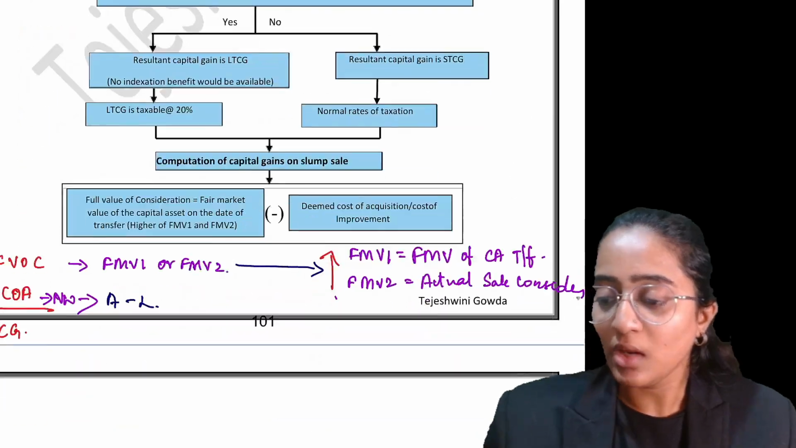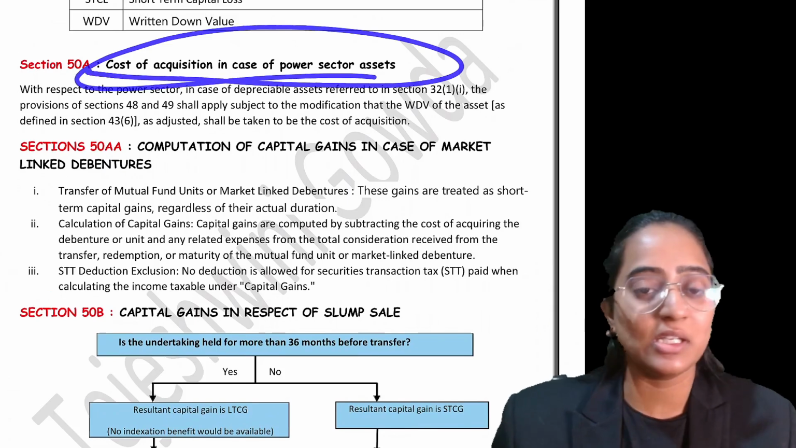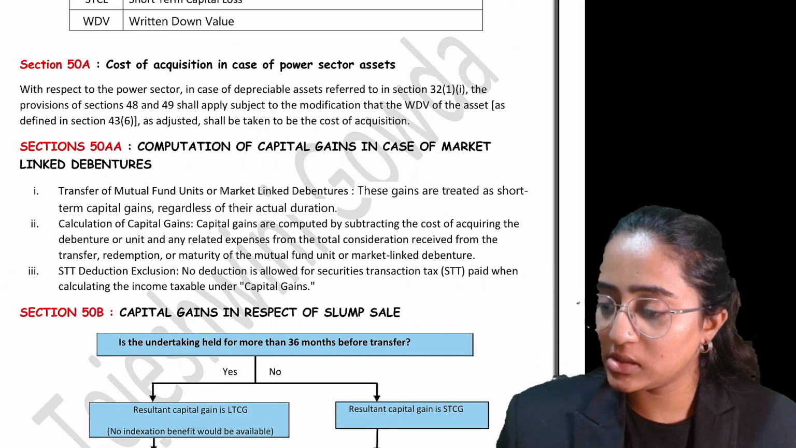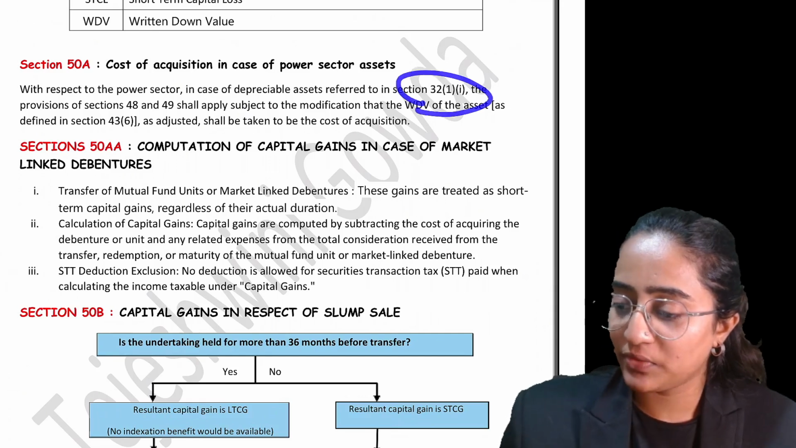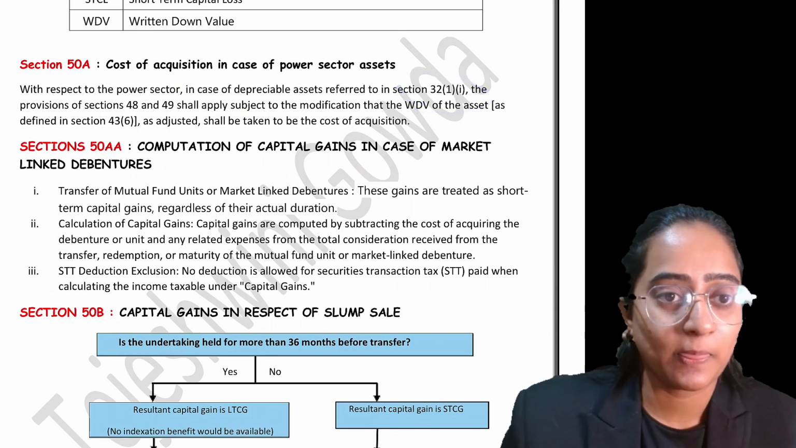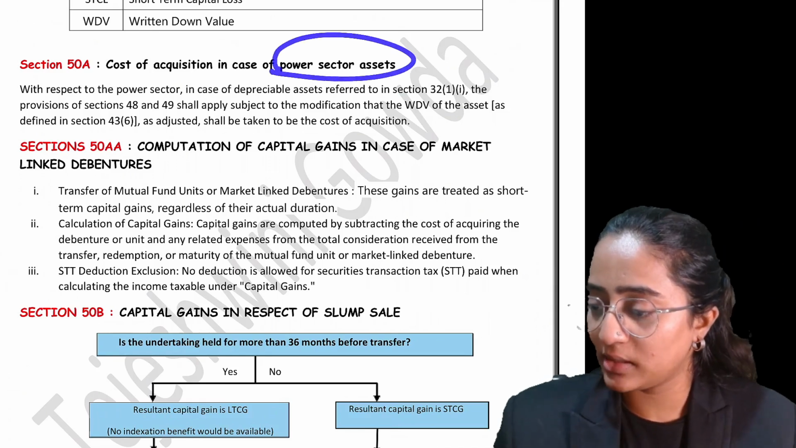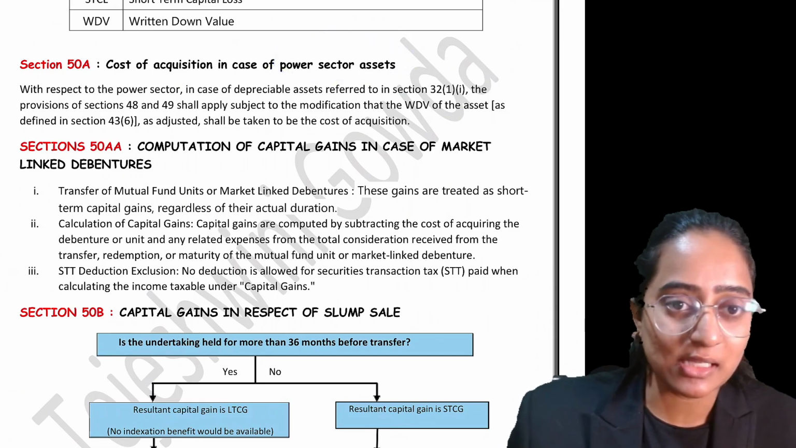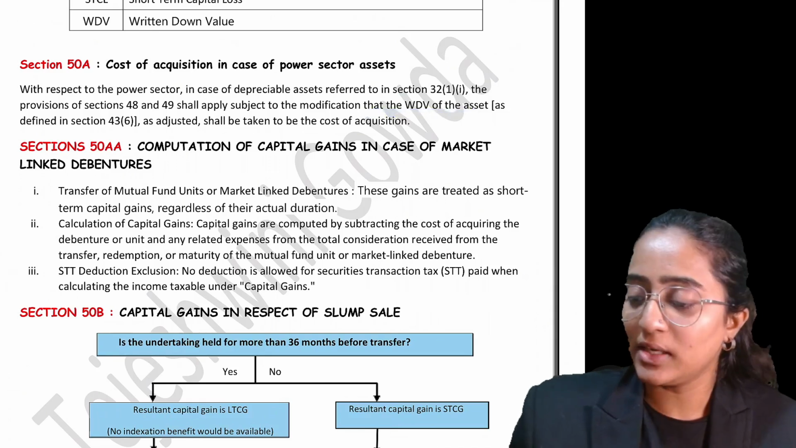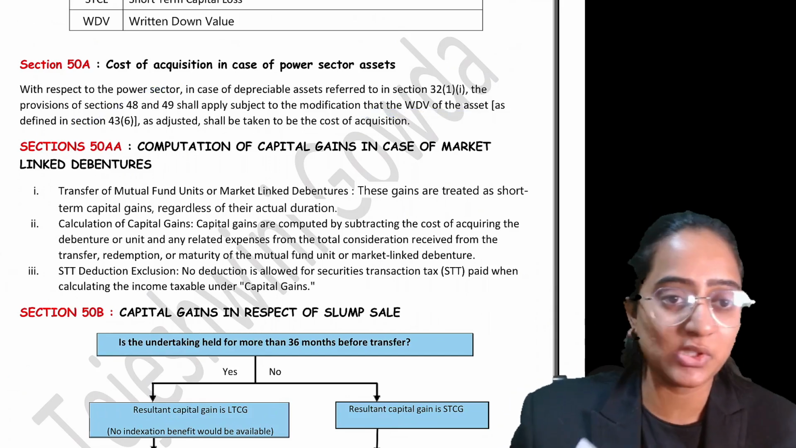Clear? Now, Section 50A speaks about the cost of acquisition in case of power sector assets. Remember the cost of acquisition. The WDV of the asset as adjusted shall be taken as the cost of acquisition. In case of power sector assets, you would make the modifications for the WDV and close. That is, you'll compute the WDV as per section 43, subsection 6, which is there in the PGBP chapter.